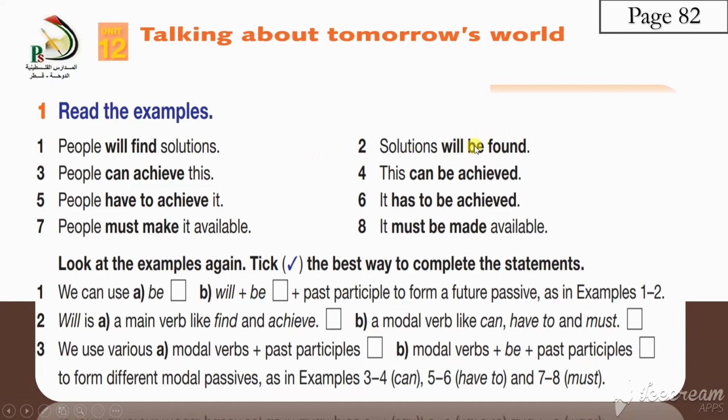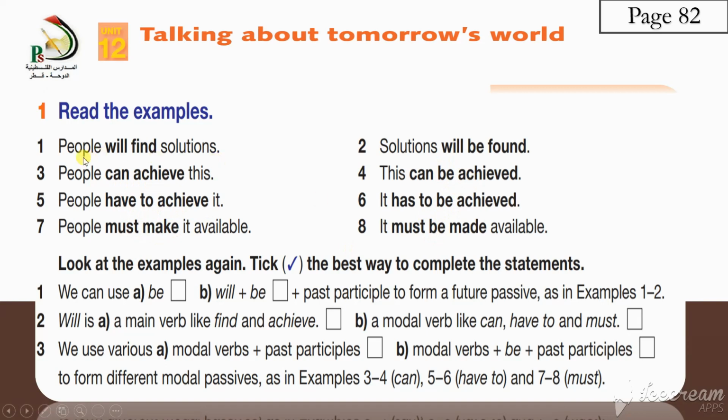The same is followed with other modal verbs. The other modal verbs join only the first form. See, have to, can achieve, must make. So we add be in order to balance the past participle with the modal verb.